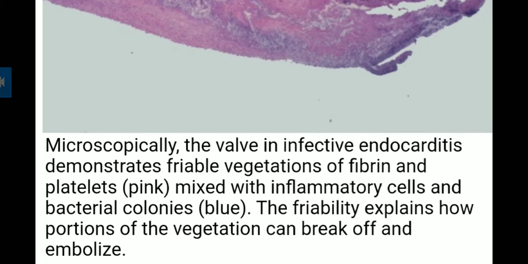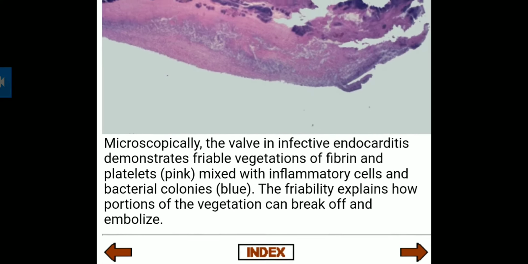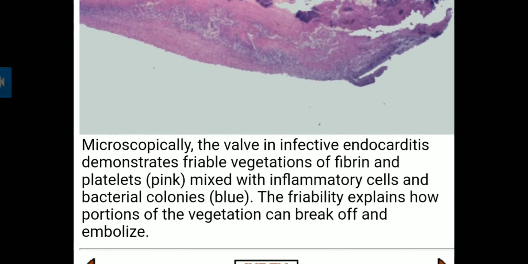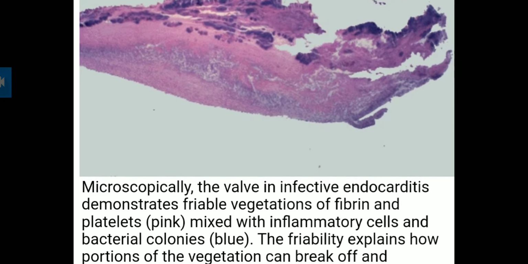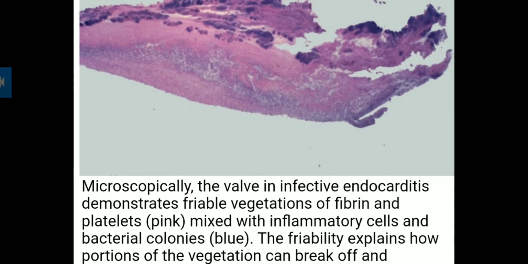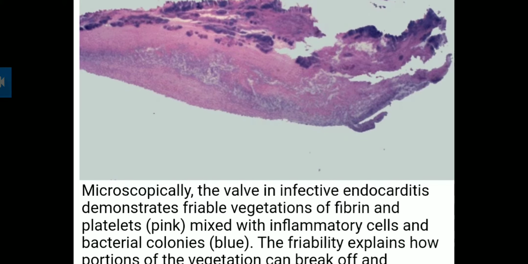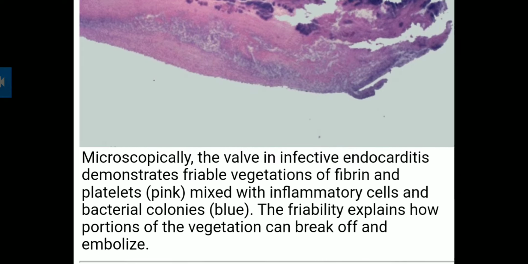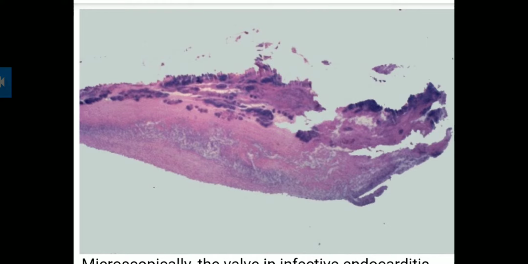The friability explains how portions of the vegetation can break off and embolize. This friability of the vegetation, which has bacterial colonies in blue and fibrin and platelets in pink, is how they can spread widely and break off and cause embolization.